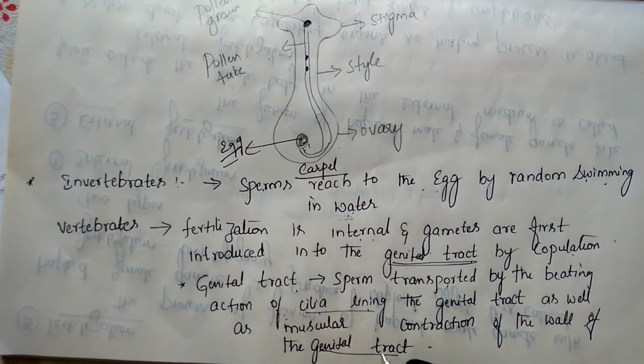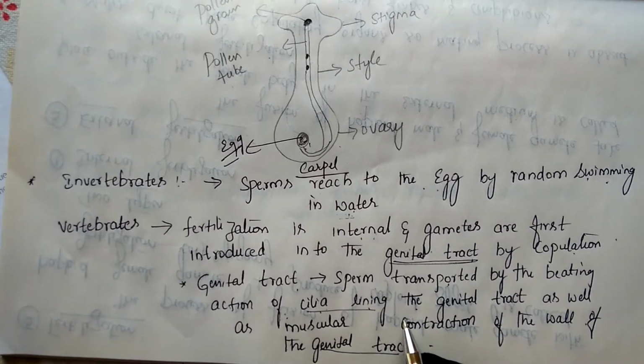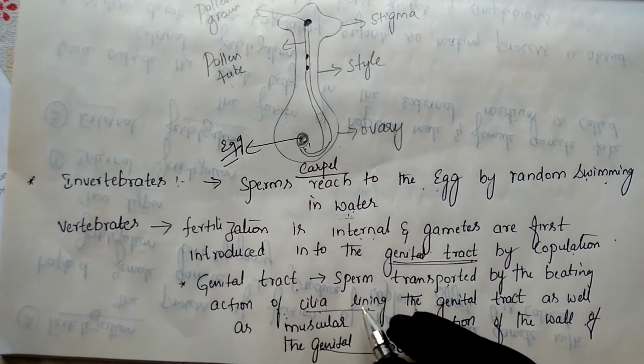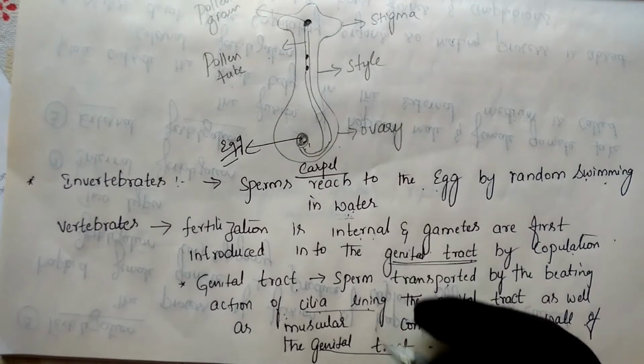Along with that, the sperm also contains flagella. With the help of that, they easily show movement and reach the egg, and fertilization takes place in this manner in different organisms. So gamete transfer takes place in animals in this manner.